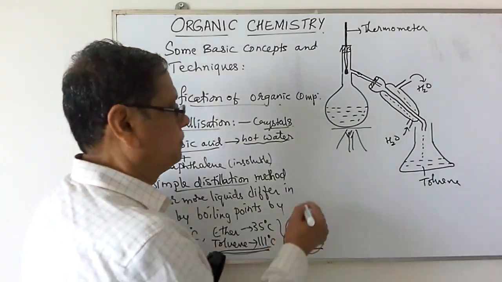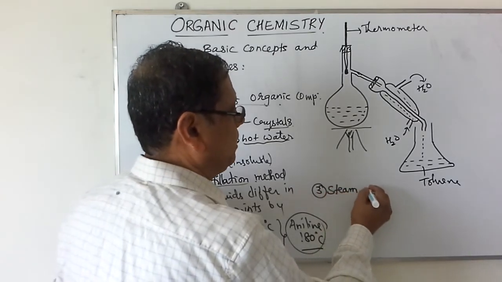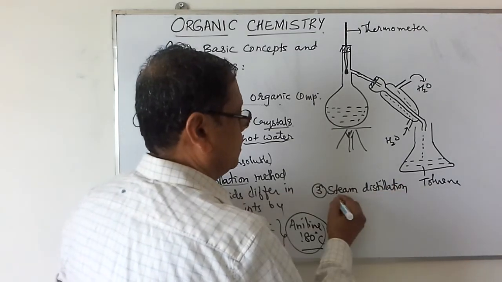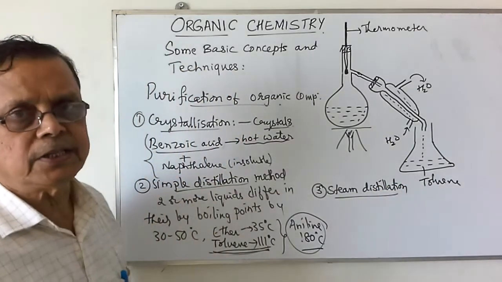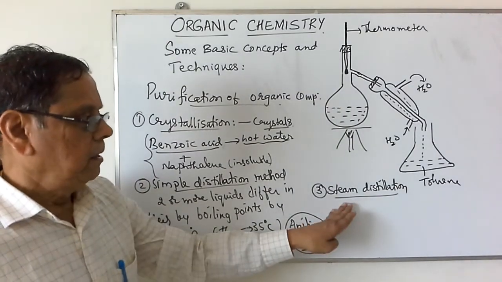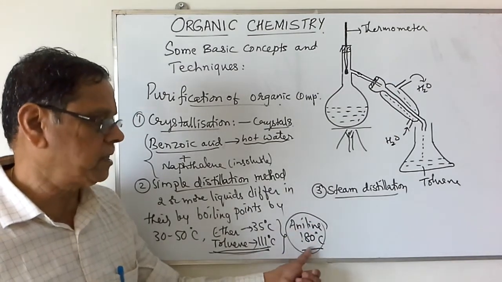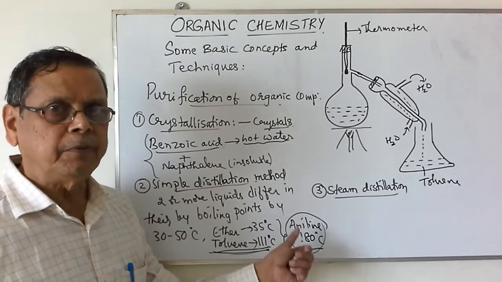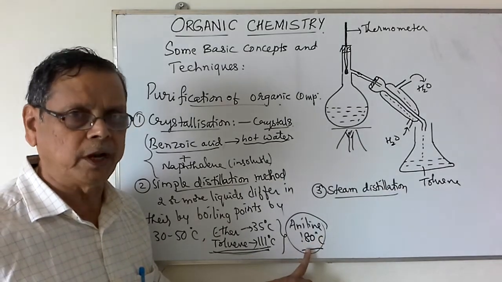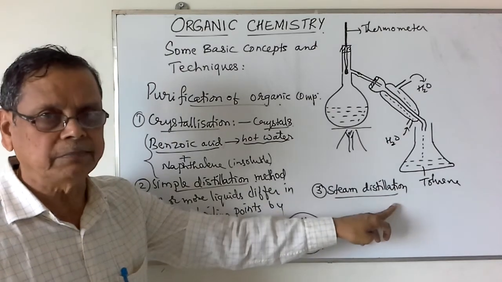The next one is steam distillation. This steam distillation is a method of distillation under reduced pressure. For example, when a liquid undergoes decomposition at its boiling point, for example, aniline boils at 180 degrees Celsius, but before undergoing boiling, before evaporation, it will undergo decomposition. That's why, to avoid that, we can use this steam distillation method.